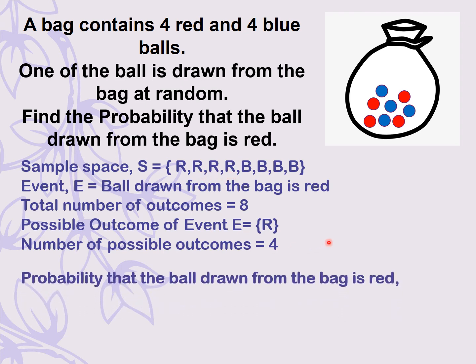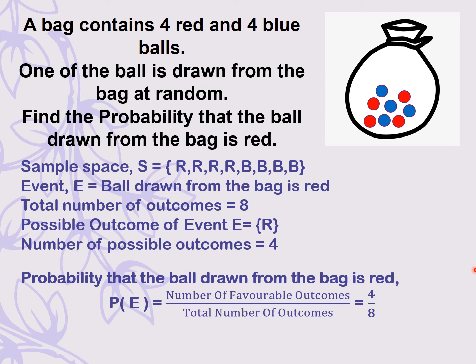Hence, we can write that the probability that the ball drawn from the bag is red, that is P of E, is equal to number of favorable outcomes by total number of outcomes. Now, the number of favorable outcomes, that is number of red balls, is equal to 4, and total number of outcomes, that is total number of balls, is equal to 8. Hence, we can say that probability of event E is equal to half.